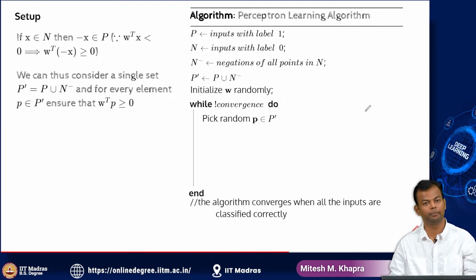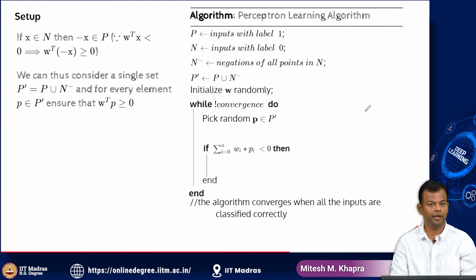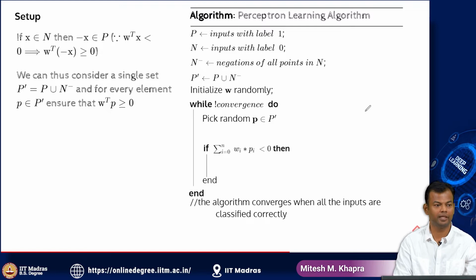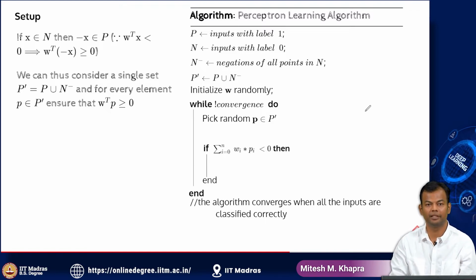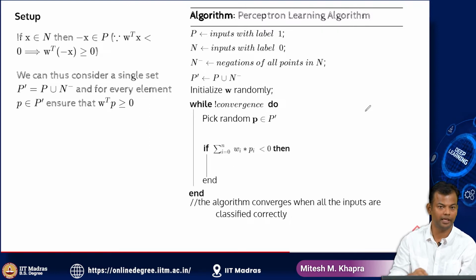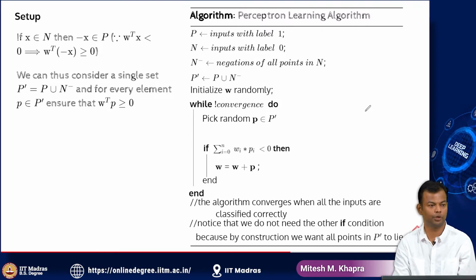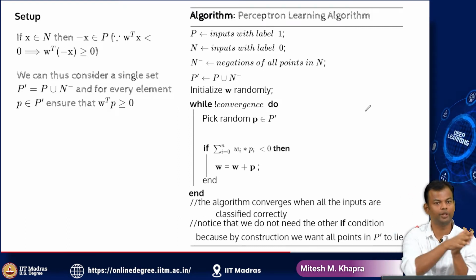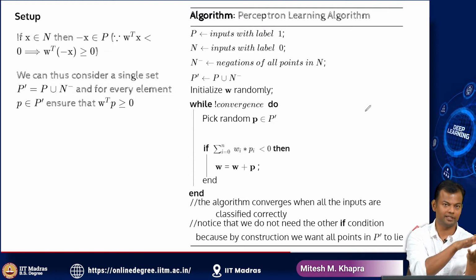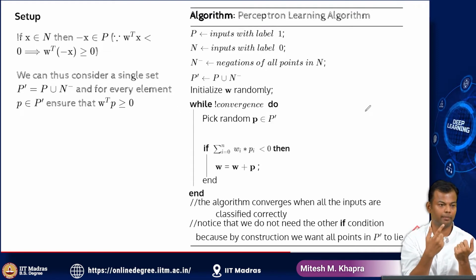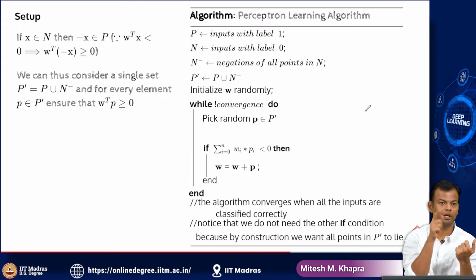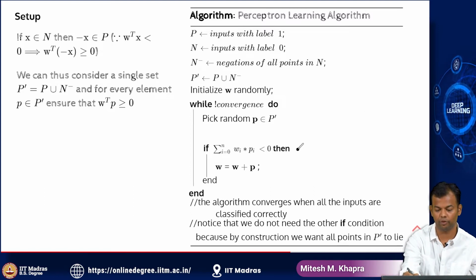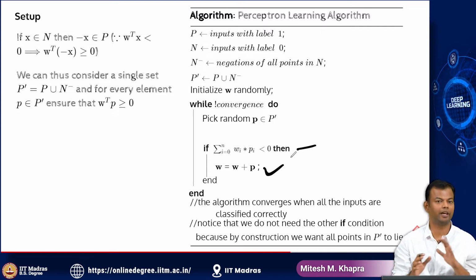So what am I going to do till it does not converge? I'm going to pick up a random point P belonging to P prime, and for that point I'm going to check if the condition is not favorable. The condition should have been that the summation of WiPi should be greater than or equal to 0. But if that is not the case, then I'm going to make an update, and my update is just going to be W is equal to W plus P. So notice that I don't need the other if condition, because now I have converted all points to points such that the label has to be 1. That means the only condition that I care about is that for all points, the dot product between W and P should be greater than or equal to 0. If that condition is not satisfied, which is what this if condition is saying, then I need to make a correction. So this simplified my algorithm.